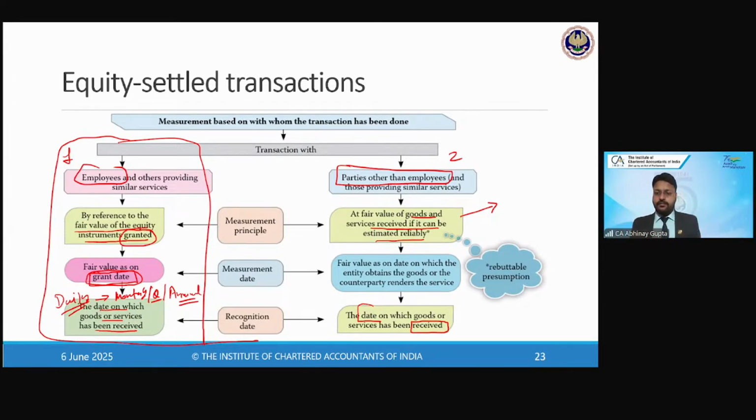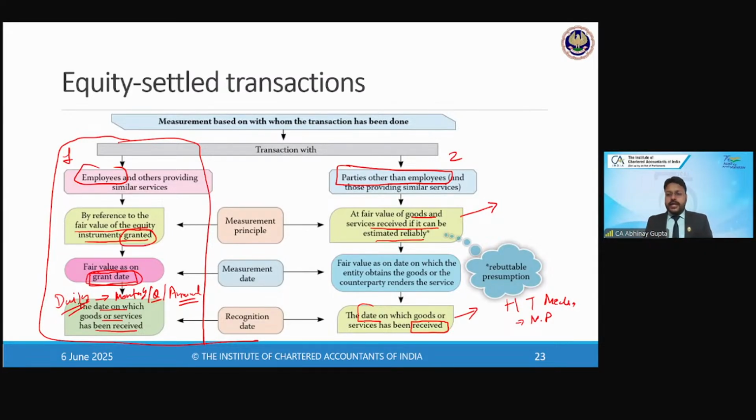So let me take an example of services, right? For example, the management has connected with, say, Hindustan Times, HT Media, to publish an advertisement in the newspaper about the products of the company. They want to advertise.